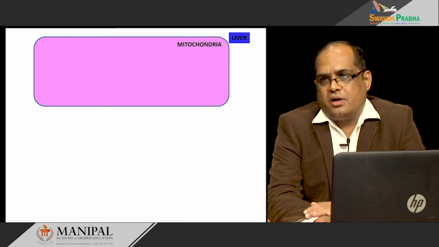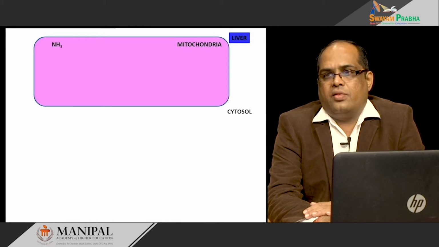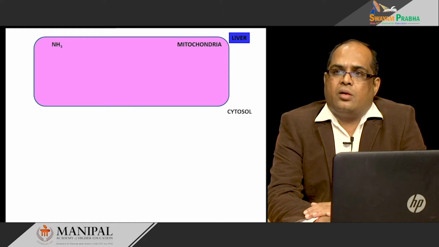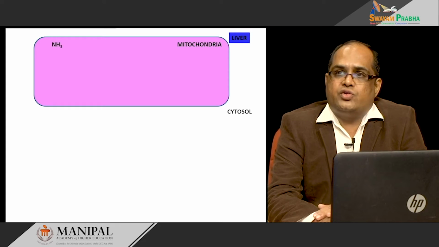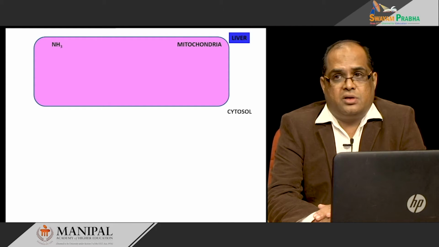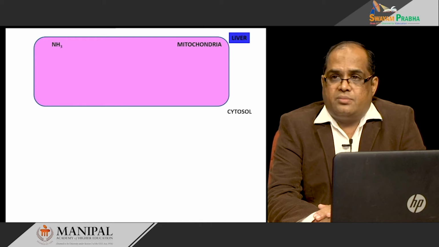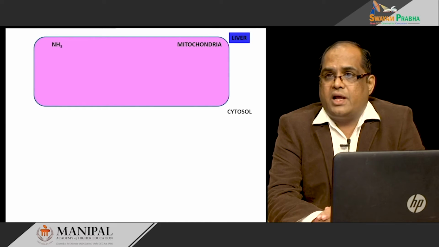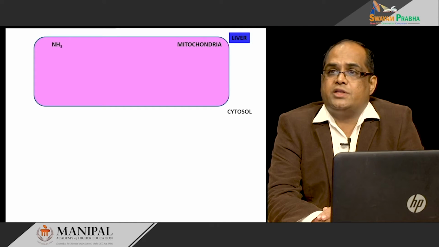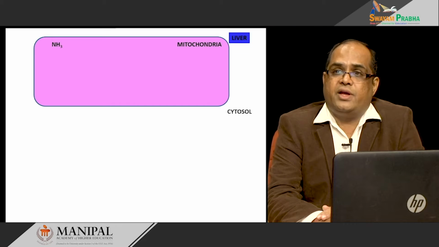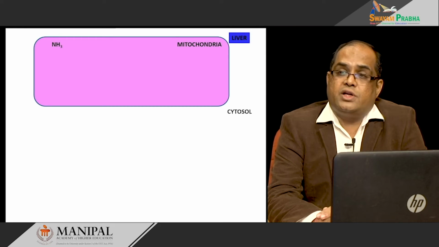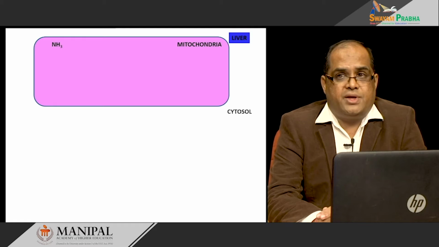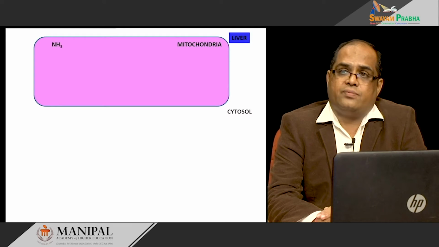So, what happens in the first reaction? The ammonia that is produced in different tissues of the body comes back to the liver. It may come from the skeletal muscle in the form of alanine, or from the kidneys and intestine in the form of free ammonia, or most of the tissues give their ammonia to the liver in the form of glutamine. That is the major transport form of ammonia.